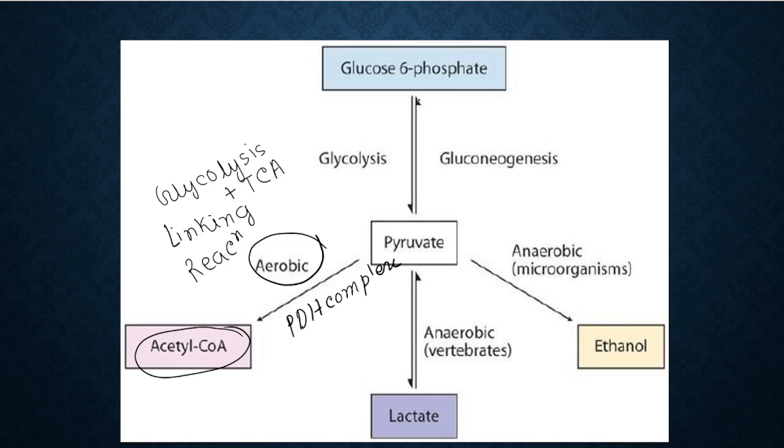So glucose 6 phosphate will change into pyruvate. Glucose is a 6 carbon compound that will change into pyruvate, which is a 3 carbon compound. We get two molecules of pyruvate, right? And this happens in the glycolysis process. Glucose 6 phosphate is converted to pyruvate in the glycolysis process.